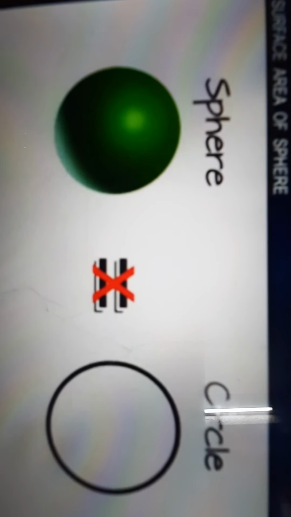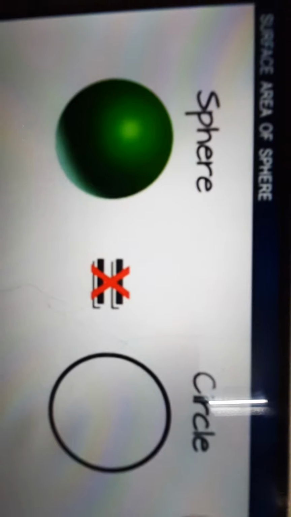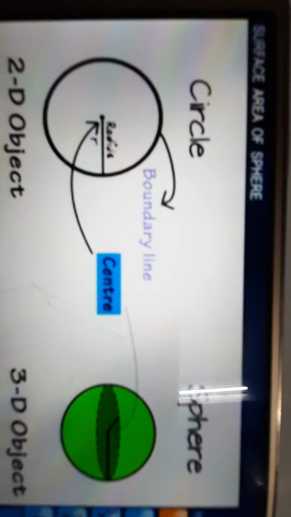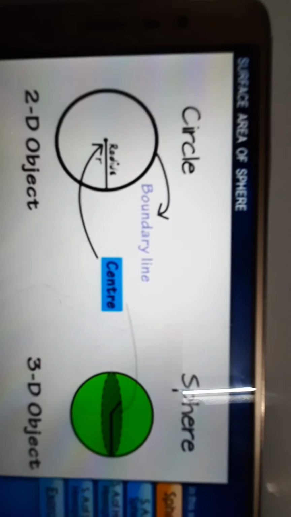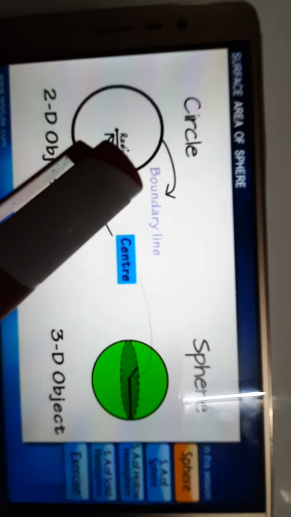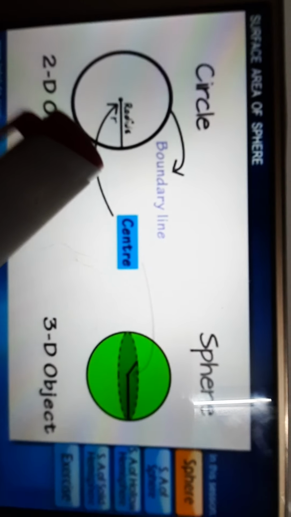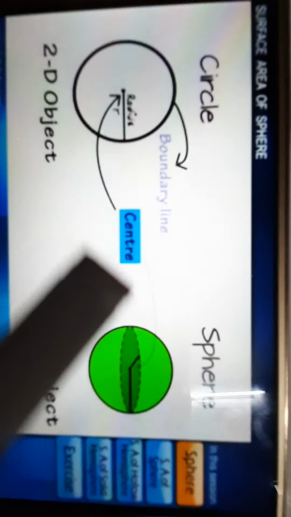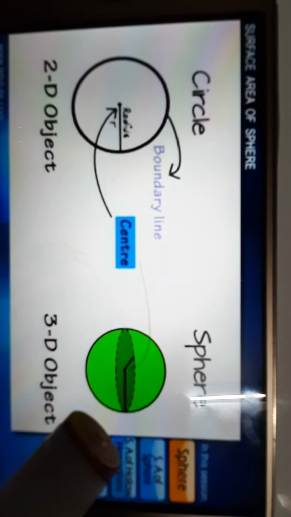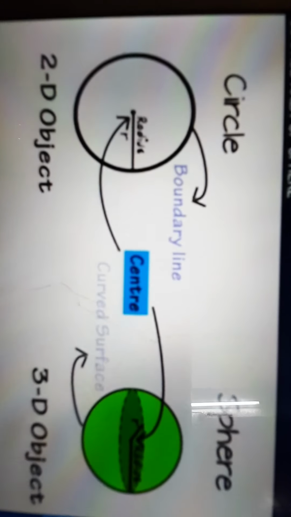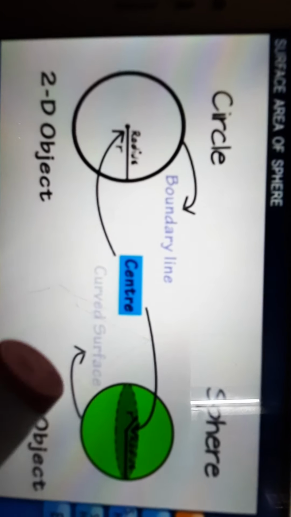Dear students, always remember that a sphere is not the same as a circle. A circle is a two-dimensional object, whereas a sphere is a three-dimensional object. Both have a center, and both have a radius. The radius is the same in both cases, that is, the distance between the center and a point on the boundary. Both have boundary lines and both have curved surfaces, etc.